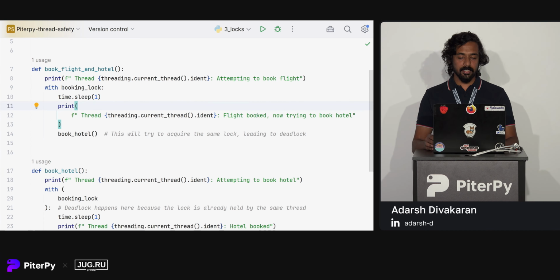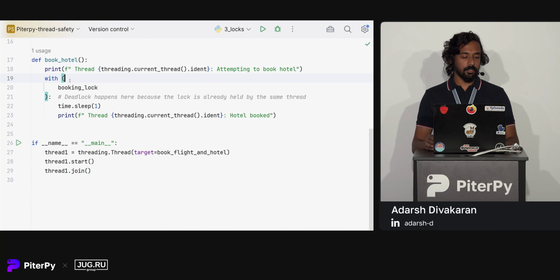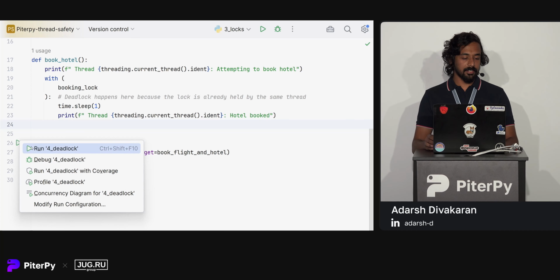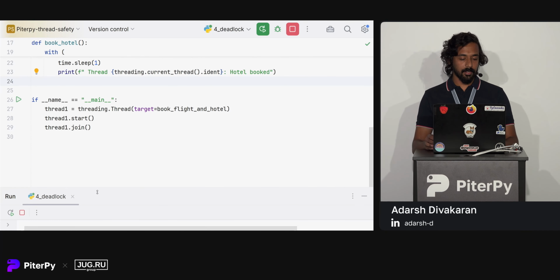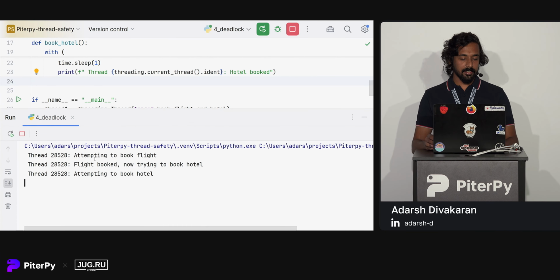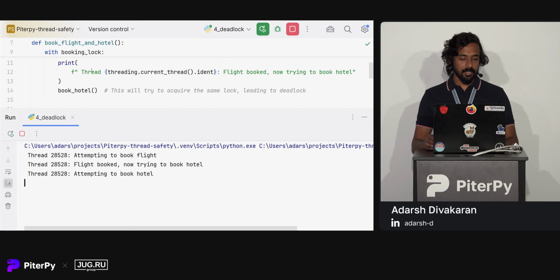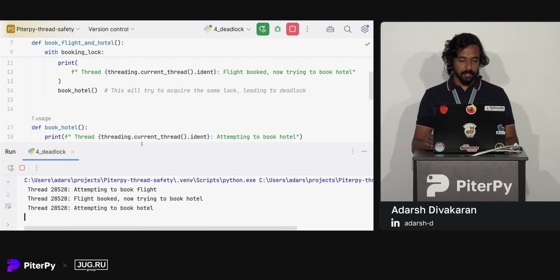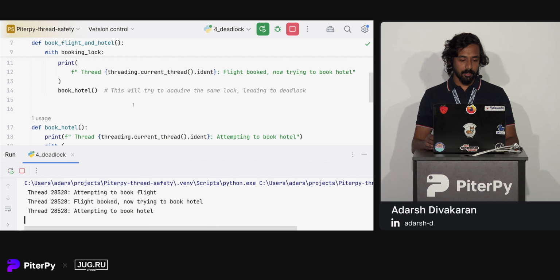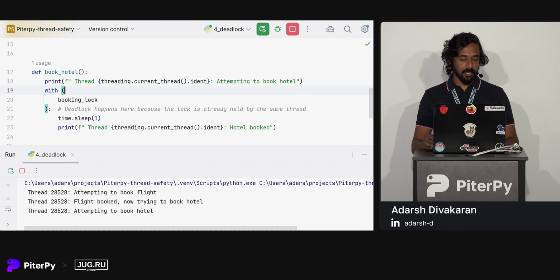It finishes the booking of the flight, and it calls the book hotel function. Similarly, the book hotel function also tries to hold the booking lock. Let's see what will happen in this case. We are using a simple Lock. In this case, we can see the message attempting to book hotel is being printed, but our execution is currently stuck here.